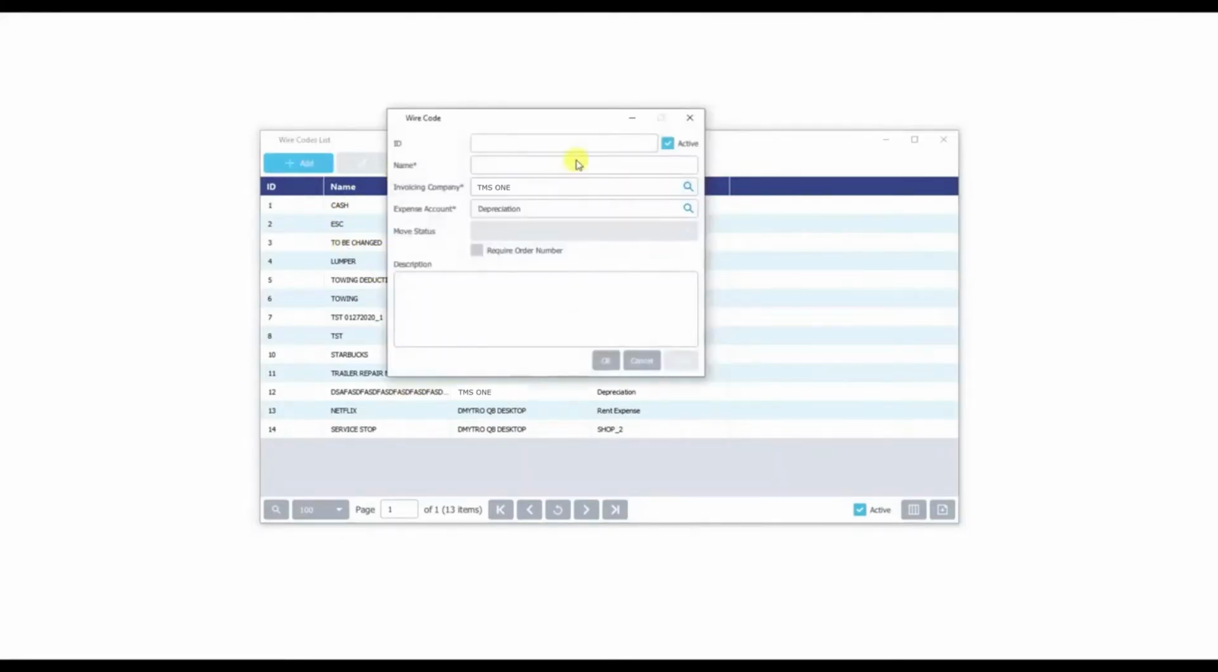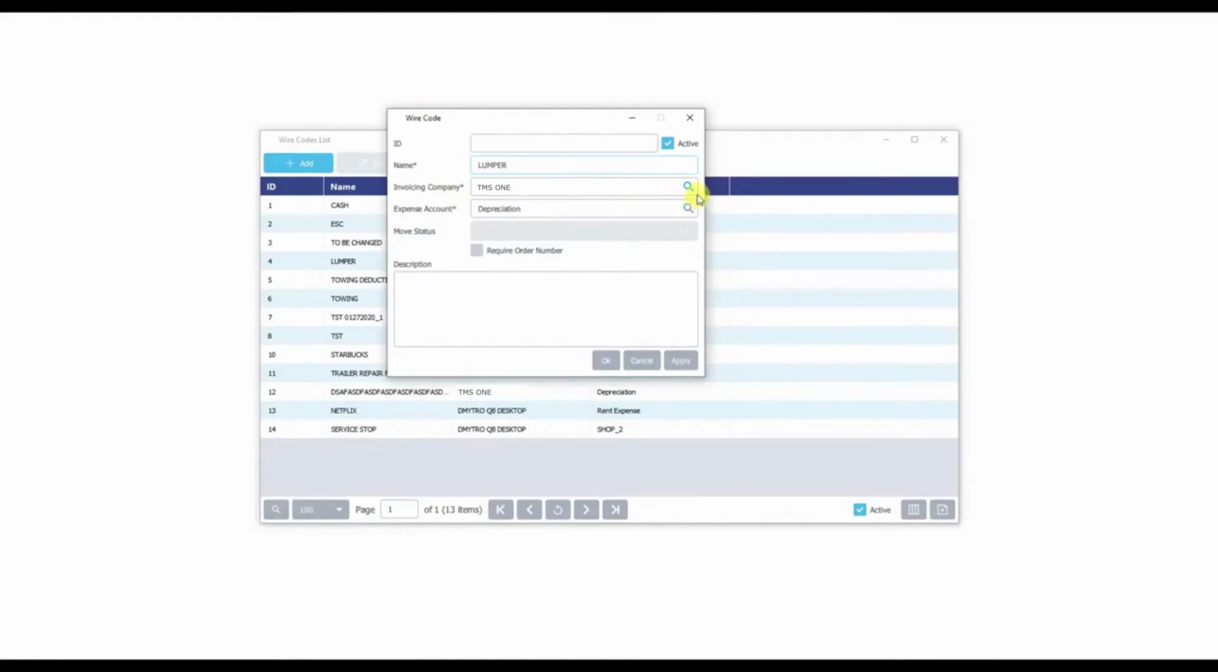If we click on add, ID will automatically be generated. We can name this wire code for whatever purpose we need it. So let's say if this is something that you're going to be using constantly, this may save you some time, especially if there's going to be users that are not savvy in terms of accounting to know which expense accounts these express codes are going to be associated with. So you can just preset them, and then we'll show you how you can add it based off of the wire code criteria.